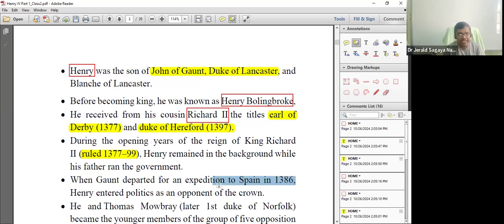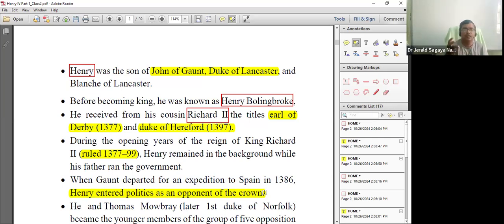That was the time when Henry entered politics as an opponent of the crown. When his father went out on a military expedition to Spain, Henry entered into the political game. And once he entered, people started favoring Henry IV.